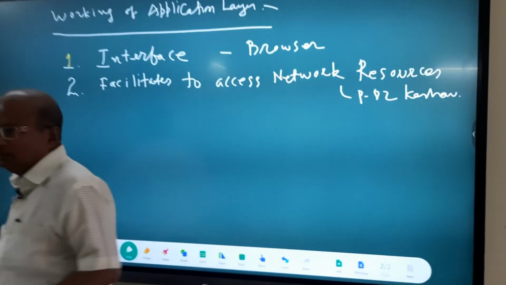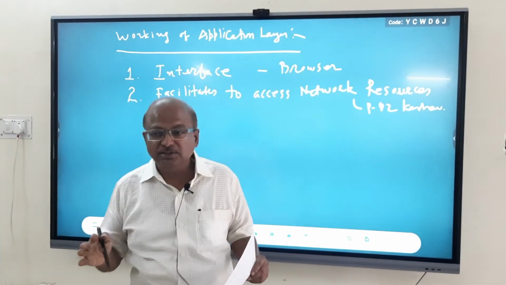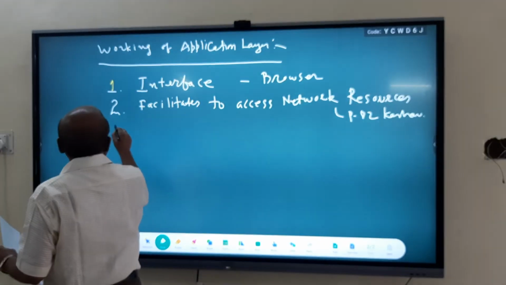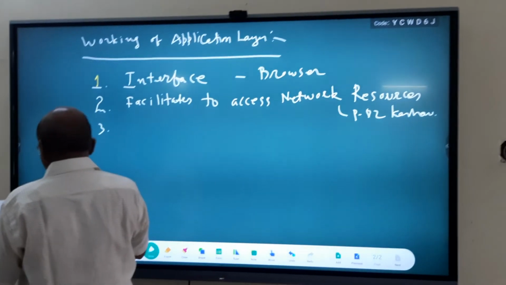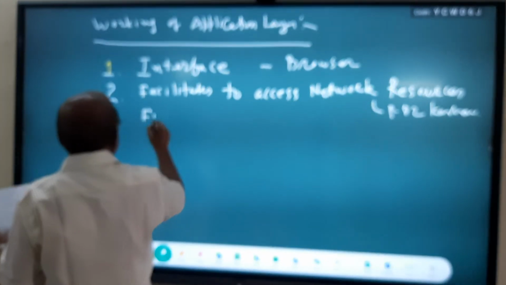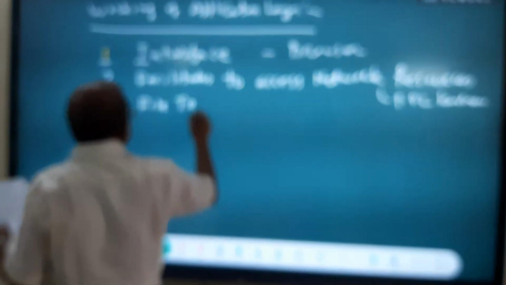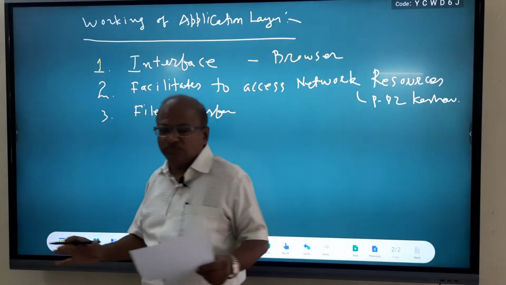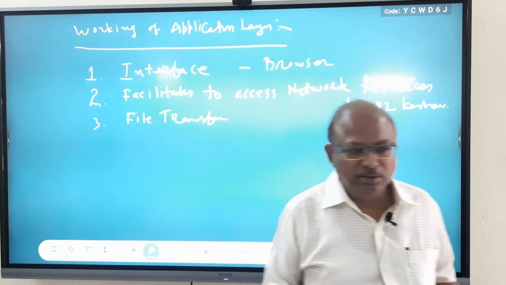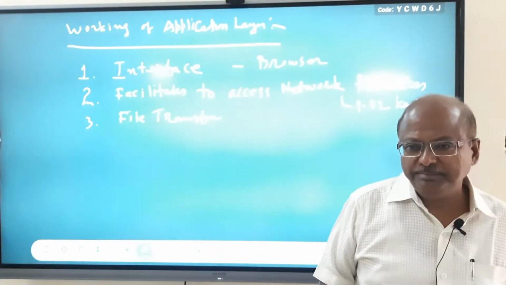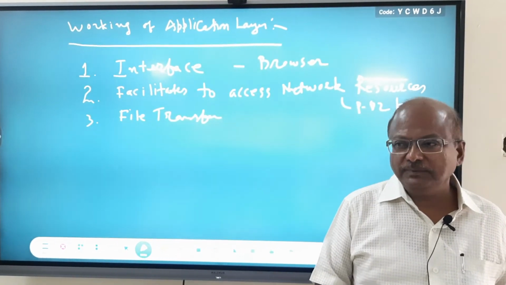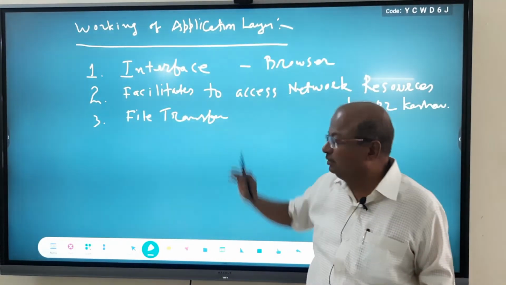That means it enables you to access various network resources. Third work of application layer is file transfer. File transfer may be audio, video, text, any type of file. For transferring file through a network, it is the duty of application layer.